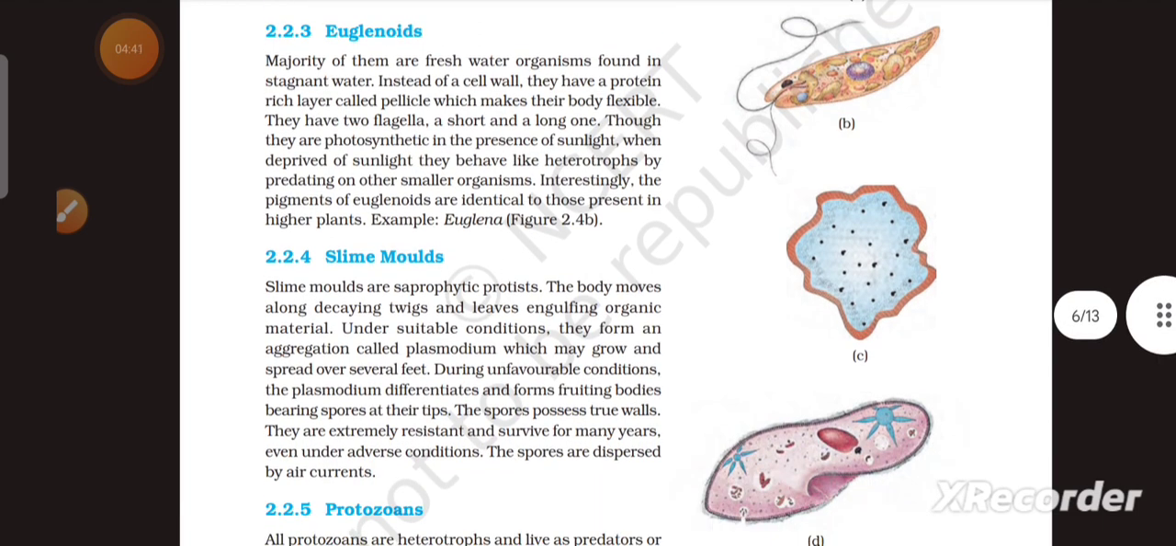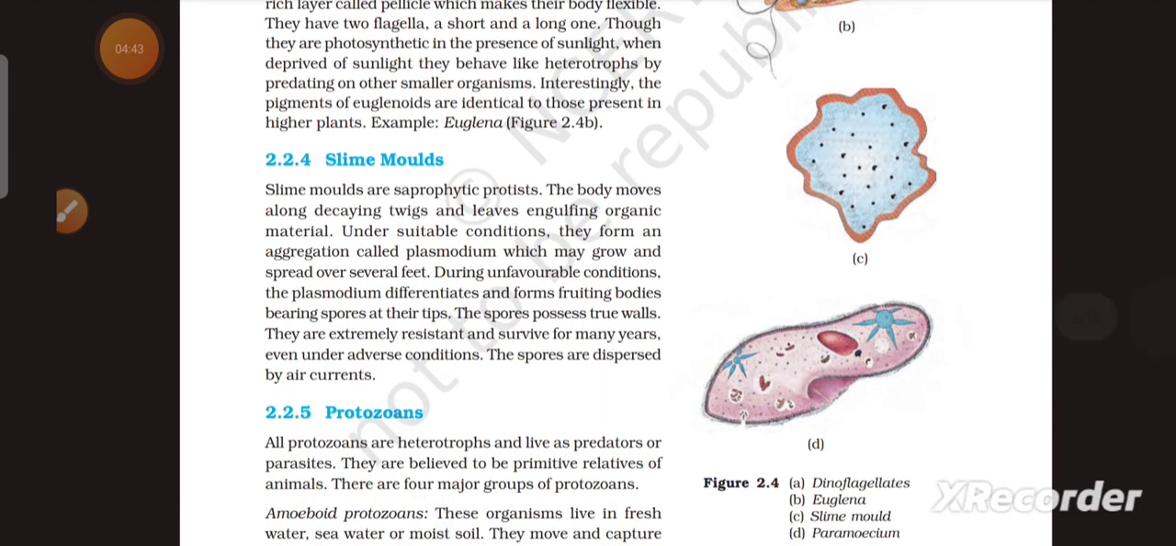Next one is slime molds. Slime molds are saprophytic protists. The body moves along decaying twigs and leaves, engulfing organic material. Under suitable conditions, they form an aggregation called plasmodium, which may grow and spread over several feet. During unfavorable conditions, the plasmodium differentiates and forms fruiting bodies bearing spores at their tips.